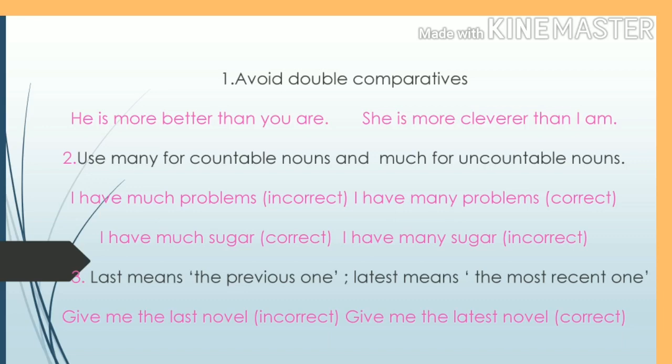We should know the difference between last and latest. Do you know the difference? Yes. Last means the previous one. Latest means the recent one, the most recent one. We know the difference, but some people may get confused, so I clarify here. Last means the previous one. Latest means the most recent one. So if you want to read the latest novel, you have to ask, give me the latest novel, which was published most recently. You should not ask, give me the last novel.